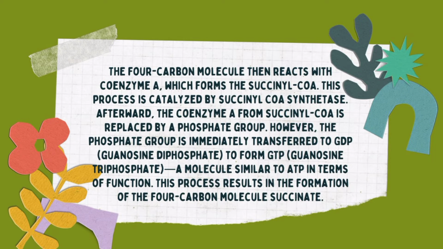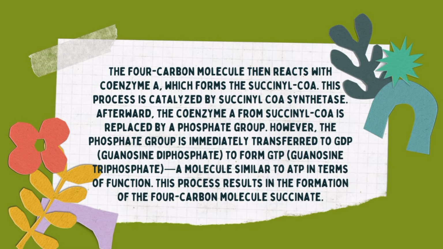The 4-carbon molecule then reacts with coenzyme A, which forms succinyl-CoA. This process is catalyzed by succinyl-CoA synthetase. Afterward, the coenzyme A in succinyl-CoA is replaced by a phosphate group. However, the phosphate group is immediately transferred to GDP, which is guanosine diphosphate, to form GTP, which is guanosine triphosphate, a molecule similar to ATP in terms of function. This process results in the formation of the 4-carbon molecule succinate.